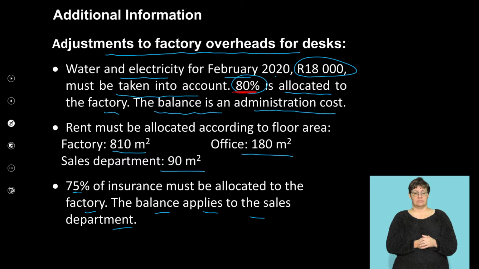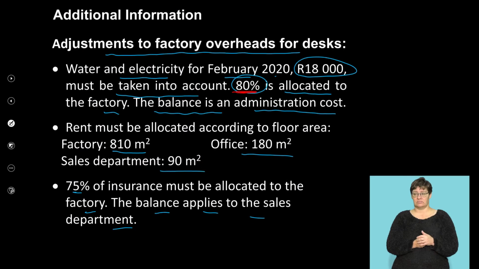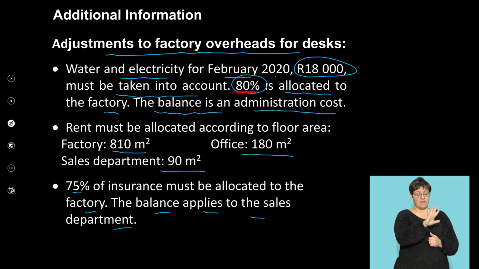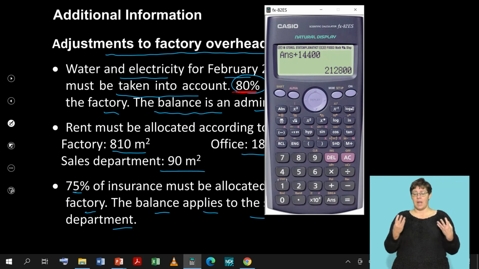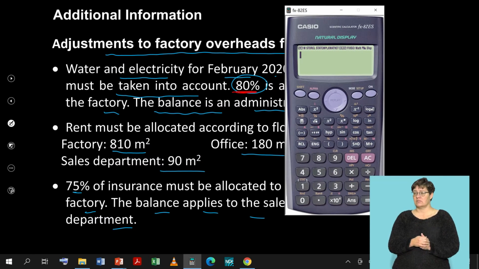is that your rent must be allocated according to the floor area. Once again, what we do here is take your factory rent. Now, the simplest way of doing this is to take your factory rent, which was 345,600, okay? Take your 345,600, tell yourself, how many square meters do we have in total? Right? Here we go. Let's look at our square meterage. It will be 810 plus 180 plus the 90 will give me a total of 1080. So what do we do now?